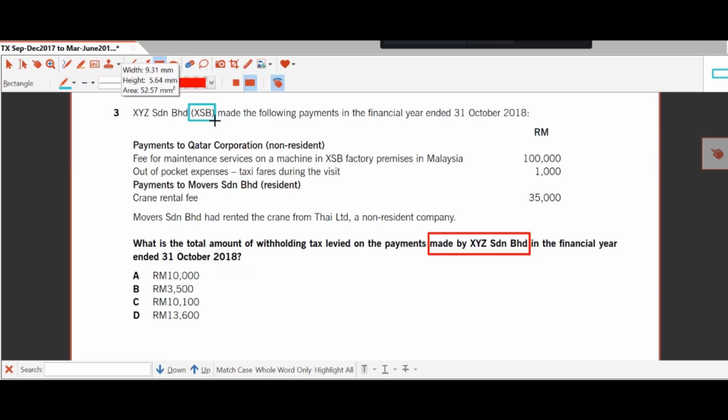You know, this is the part that usually I don't like about examiners' way of doing questions. It's called XYZ, but then the short form is XXB, and then sometimes you'll be wondering, what is that? It's actually that company lah.